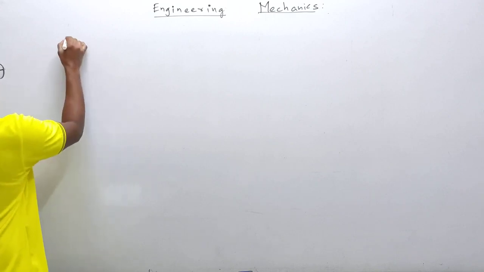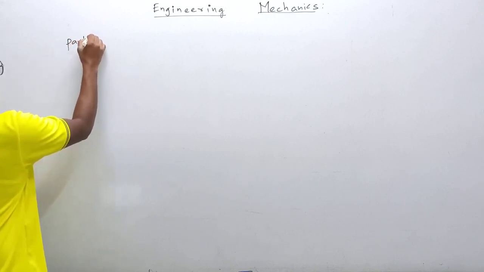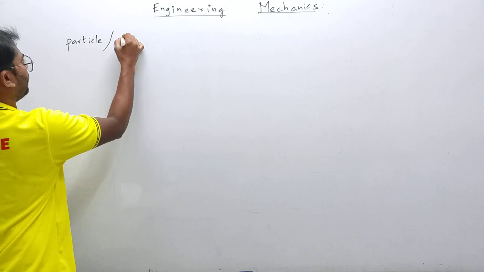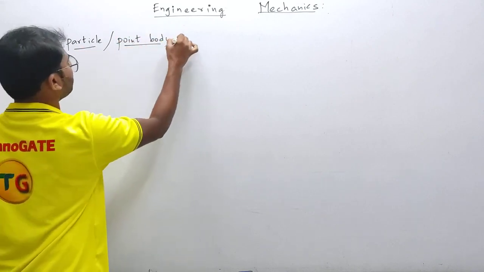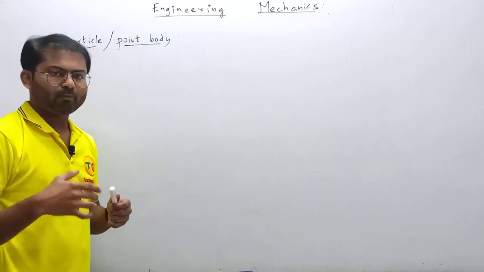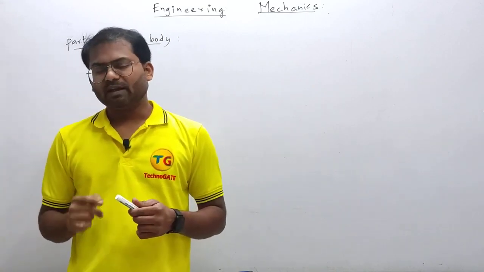It is given the name particle or point body. Particle or point body basically. So what does a particle or point body mean?